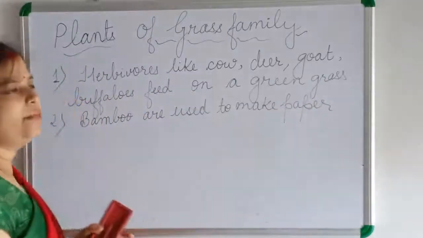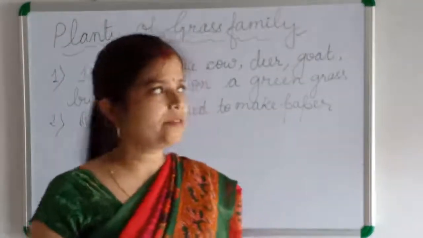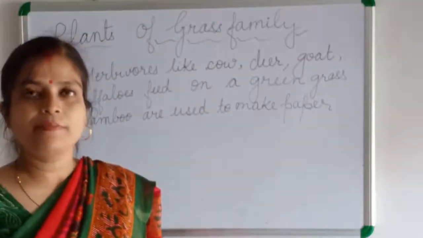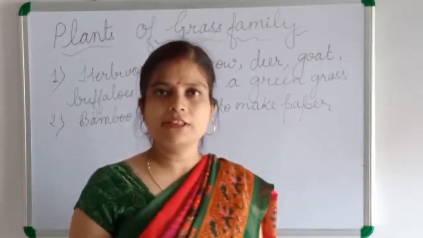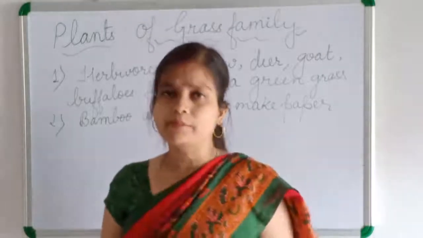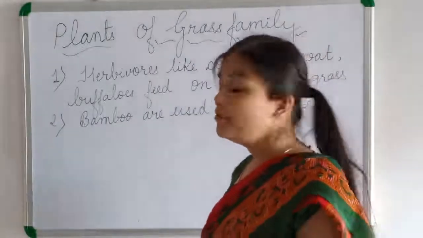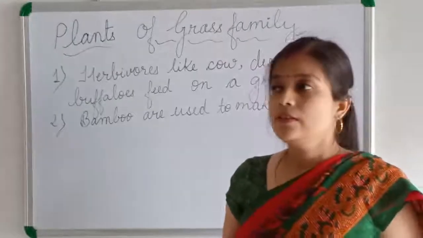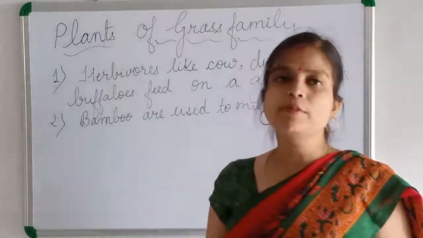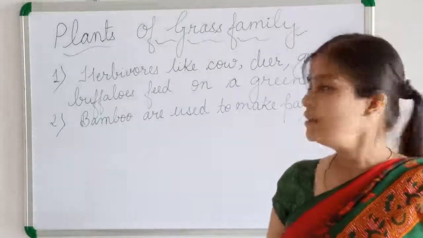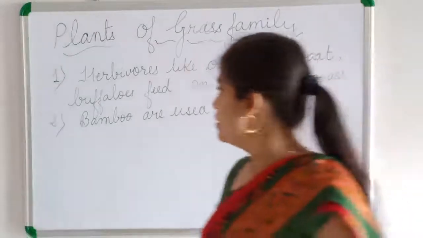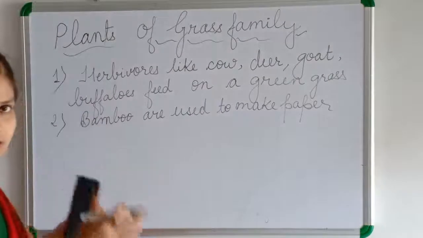There are other uses of bamboo also. We used it for making houses, that is kacha houses. Then we make bridges also, and fences with the help of bamboo. Then bamboo we eat also. For example, you have heard about bamboo curry. It is a small bamboo plant which we are eating. Some are making pickles of it also. So there are many uses of bamboo, and this is of the grass family.